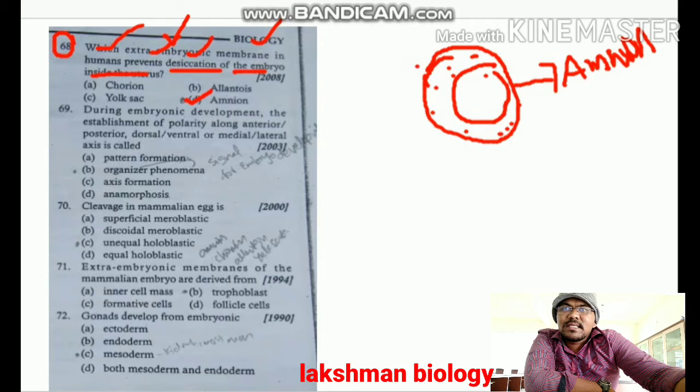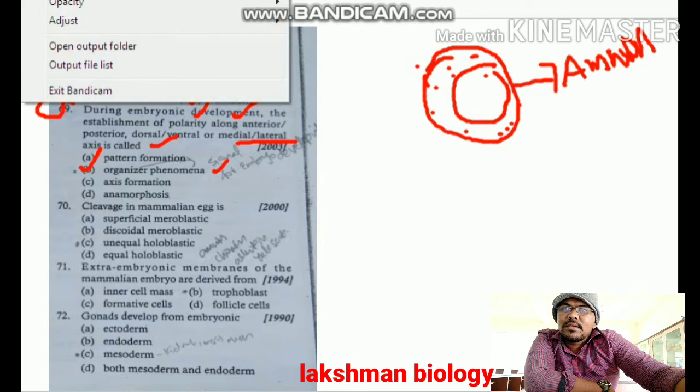Next, question number 69. During embryonic development, the establishment of polarity along anterior, posterior, dorsal, ventral or medial lateral axis is called. Option B is correct for this one, organizer phenomena. In organizer phenomena we can see all those things. Question number 69, option B is correct.